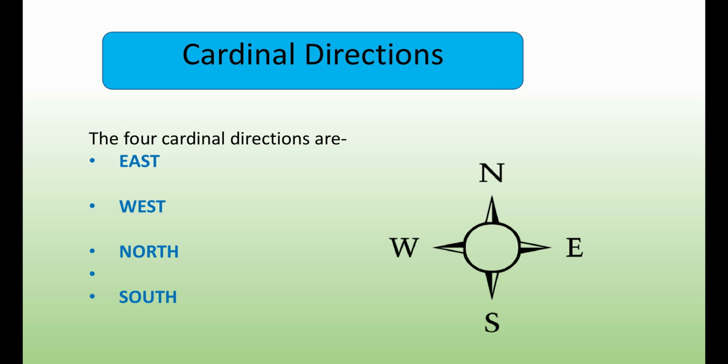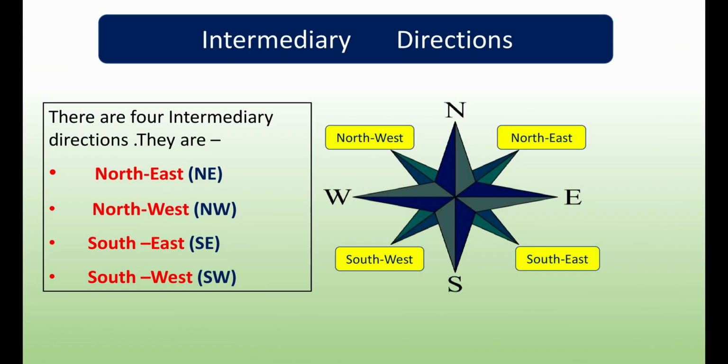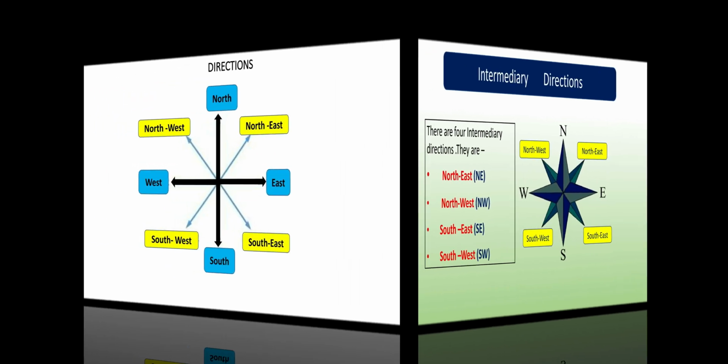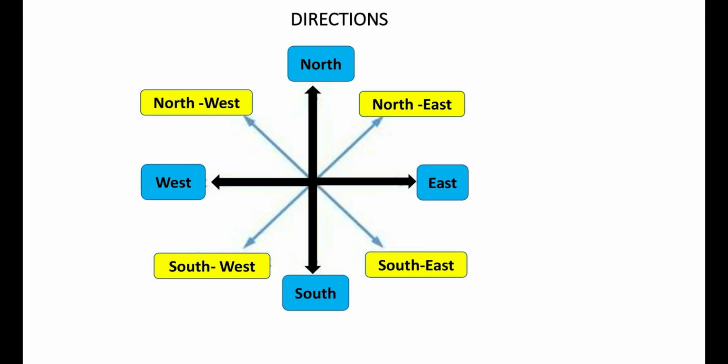There are four intermediate or intermediary directions which are marked between the four cardinal directions. For example, the intermediate direction between the north and the east is called northeast, and the intermediate direction between the north and the west is called northwest. Similarly, the intermediate direction between the south and the east is called southeast, and the intermediate direction between the south and the west is called southwest.